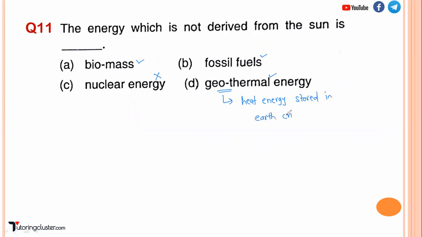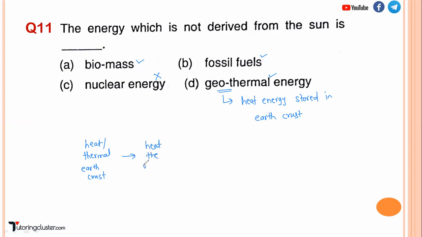Earth crust. Okay, you can use that thermal energy which is there inside the earth to heat the water to convert into steam. That steam can be used to run the turbine which is connected to a generator, and then it is going to produce electrical energy. Okay, see how geothermal energy works basically. So you are having heat energy, or let's say thermal energy, which is stored in the earth crust.